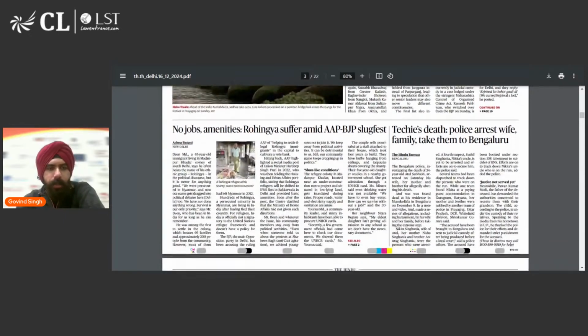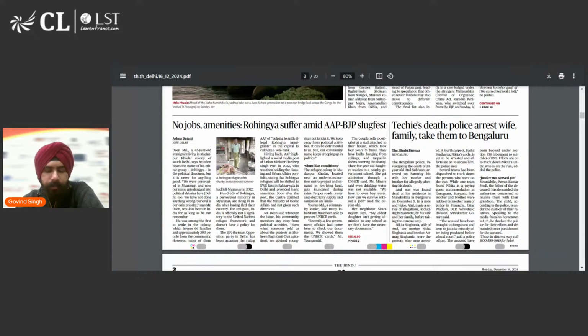So we'll check. Next: No jobs, amenities, Rohingya suffer amidst a BJP slugfest. Slugfest essentially means a fight, a tussle. BJP and AAP are the two political parties. Rohingyas are the refugees from Myanmar who have come to India illegally and have settled in India. If we talk about Delhi, near the border areas of Delhi, Rohingyas have their own settlements.